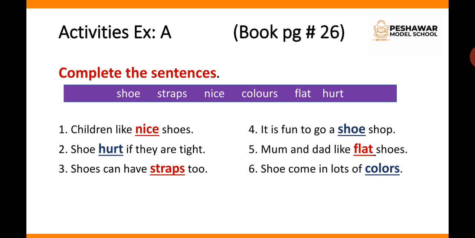Exercise A, complete the sentence. You can see there are different words given in the word cloud. You have to select the correct word and fill in the blank. Number 1, children like dash shoes. Nice shoes. Definitely children like nice shoes. Number 2, shoes dash if they are tied. If the shoes are tied, they hurt. H-U-R-T, hurt. Number 3, shoes can have dash too. You know that shoes can have straps too.